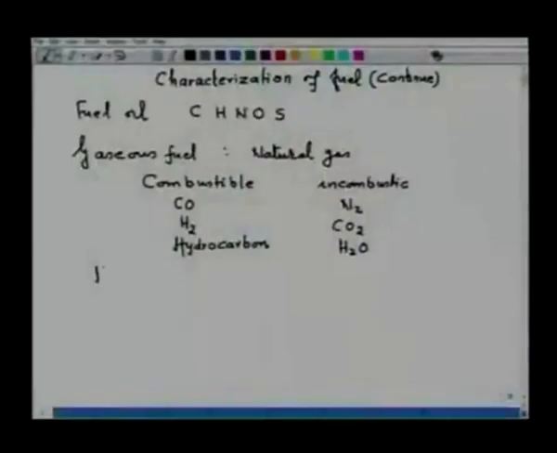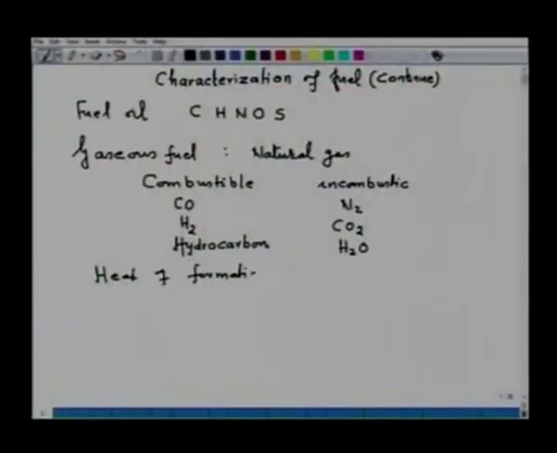Now, the calorific value of gaseous fuel can be determined from heat of combustion values. I am giving here typical heat of formation values of some gases, and from heat of formation one can also determine the heat of combustion.